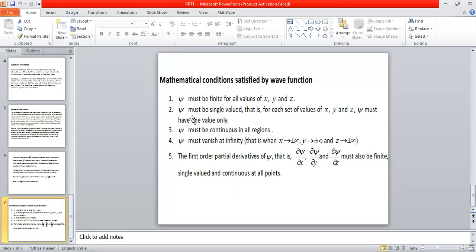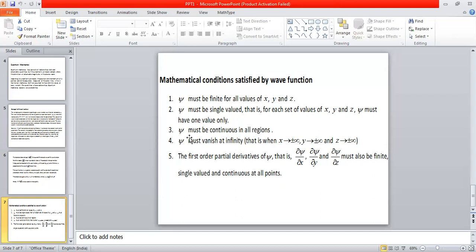The second important mathematical condition is that psi must be single valued. So for each set of values of x, y and z, psi must have only one value. Since modulus of psi square represents a physical quantity, probability, probability cannot take two different values at a particular place and time. Therefore, for a given place at a given time, psi must take only one possible value.